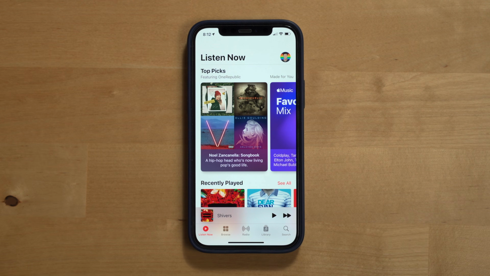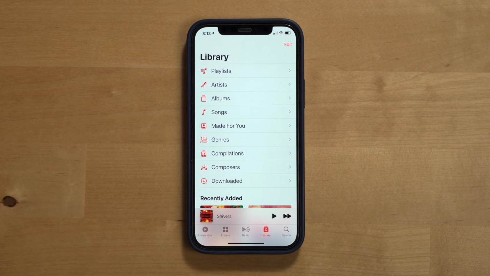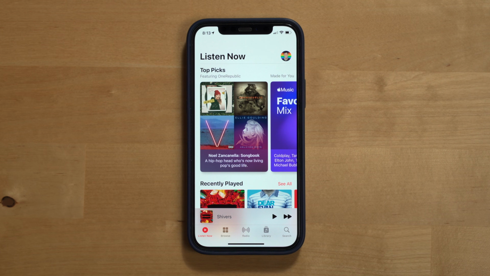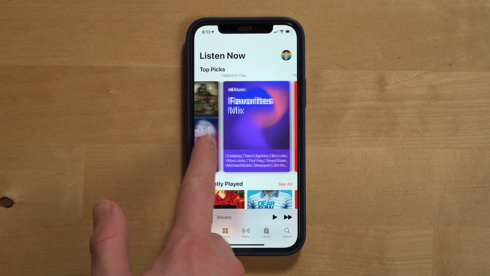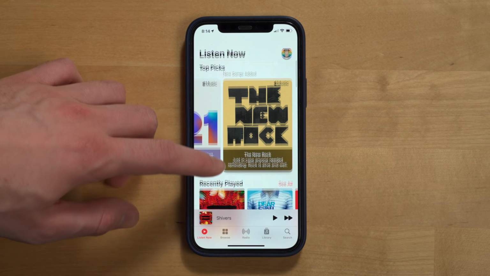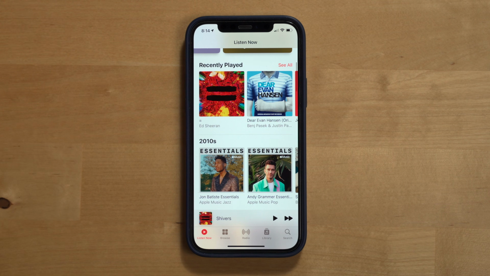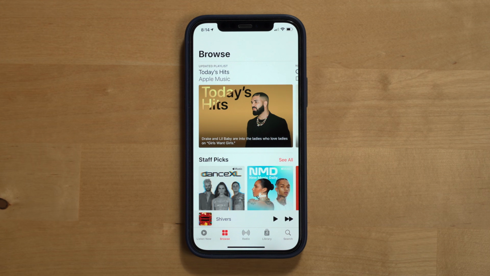There are 5 key sections: Listen Now, Browse, Radio, Library, and Search. Listen Now shows you a lot of auto-generated playlists and things to listen to that are based on your music preferences and listening history. When you want to find something to listen to, this will likely be one of the first places you should go to in the app.